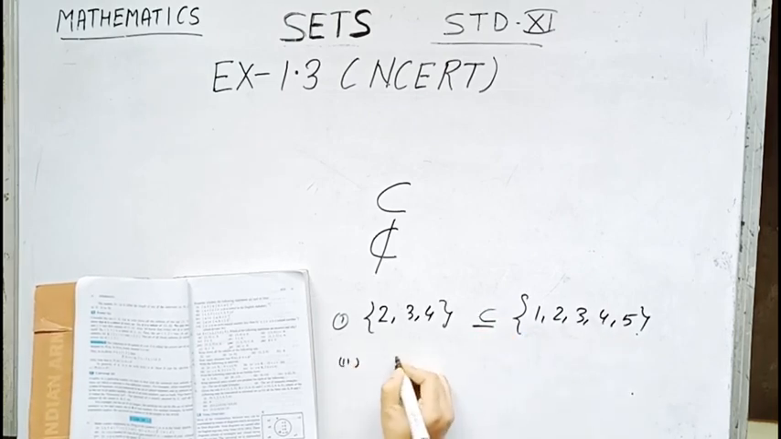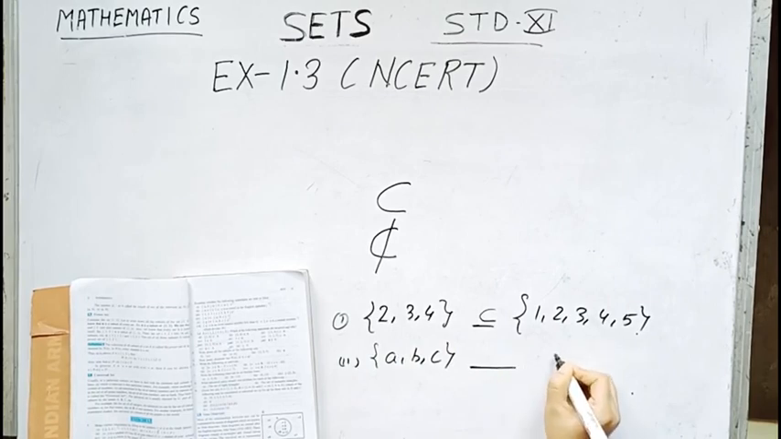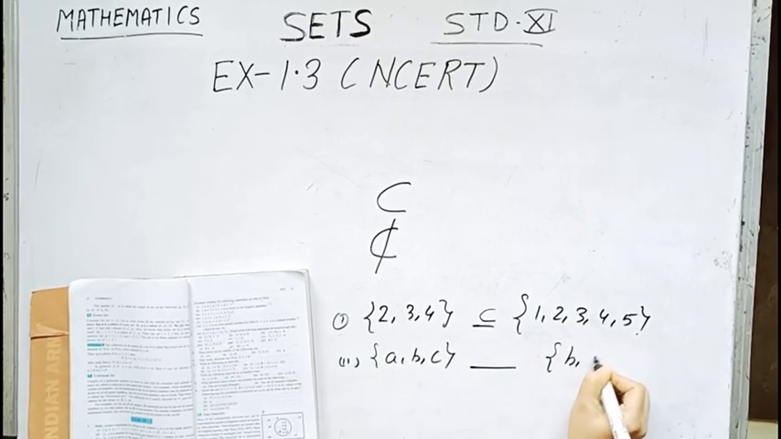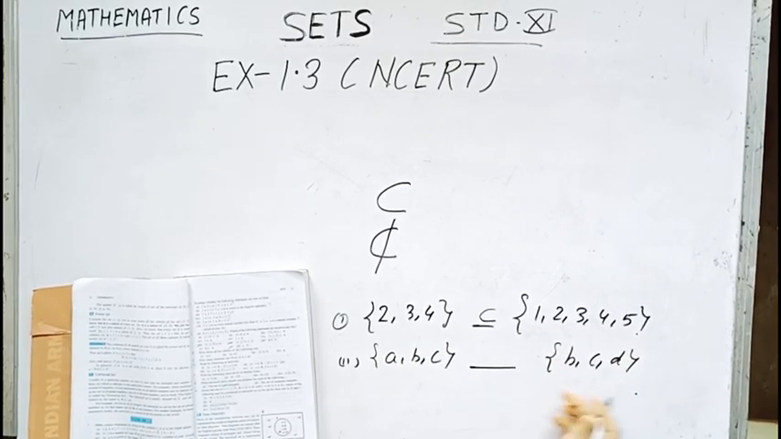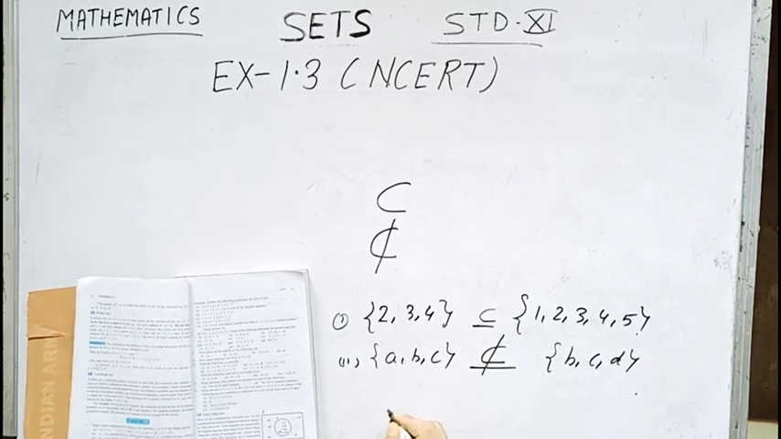Number 2 is {a, b, c} blank space {b, c, d}. Clearly a belongs to the first set, but a does not belong to the second set, so this is not a subset.